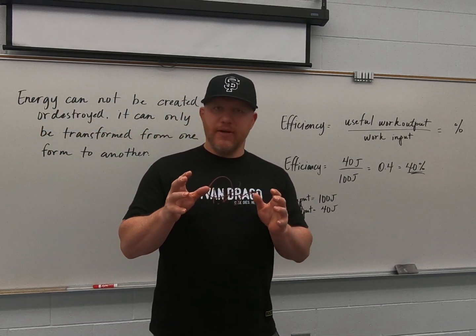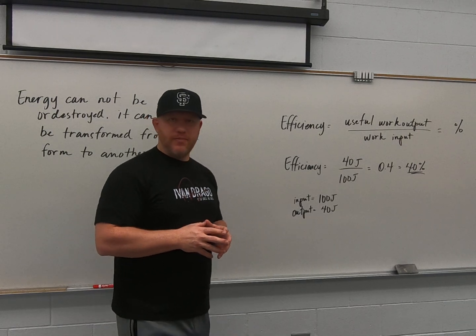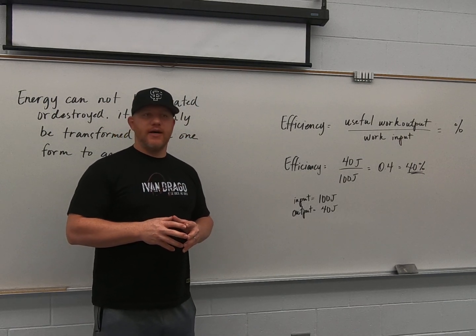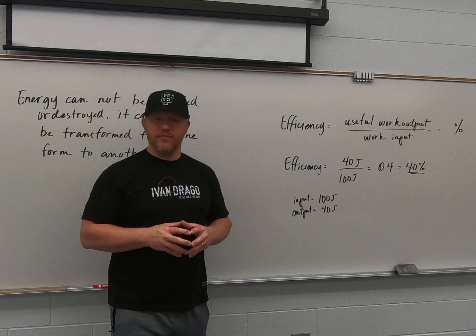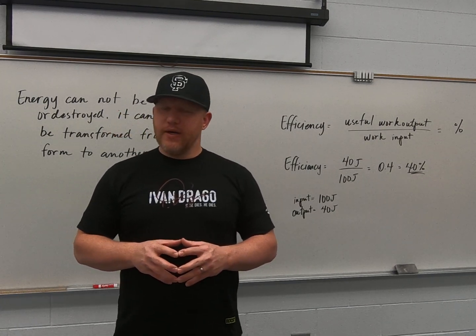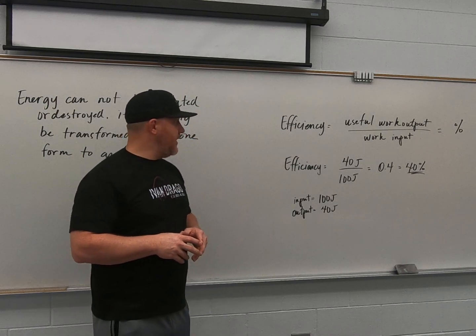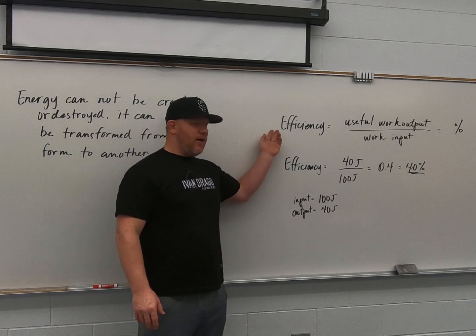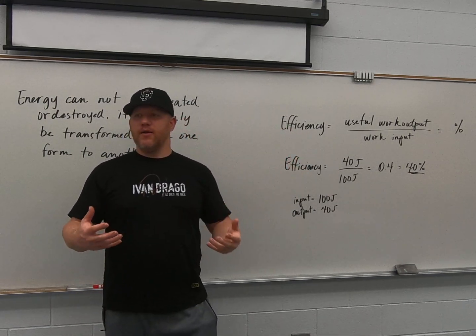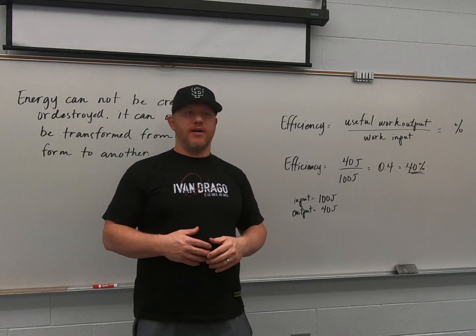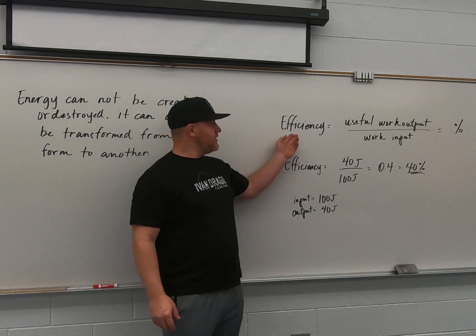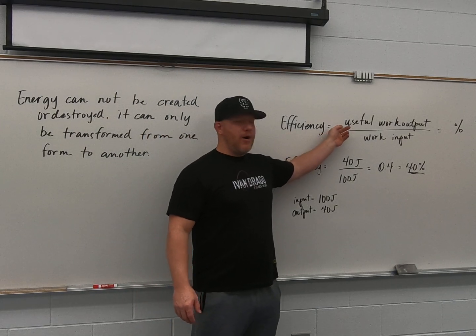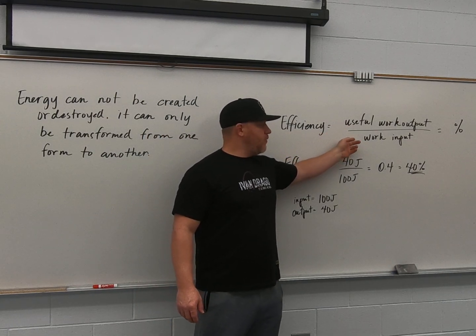I'm going to include some pages from your book in this. The law of conservation of energy is in there that I'm going to include. But I want to talk about efficiency. Efficiency is how useful or how well your machine works. We've been talking about compound and simple machines. Efficiency is the useful work output divided by the work input.